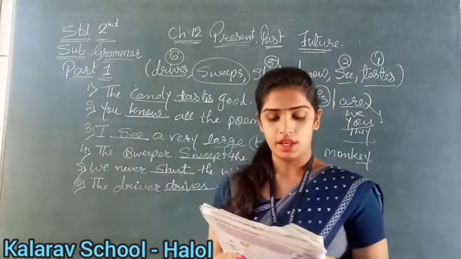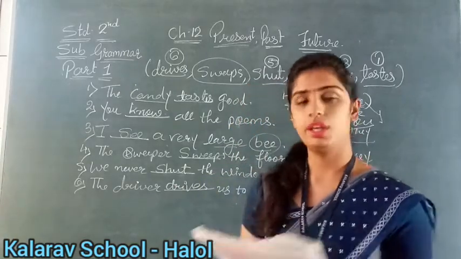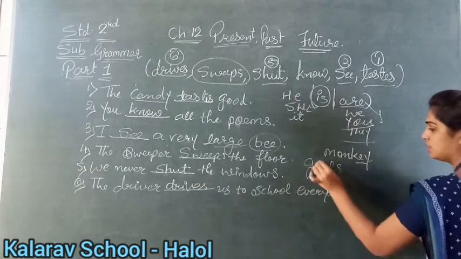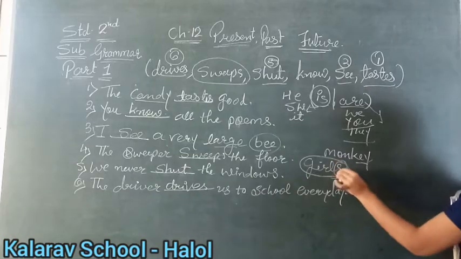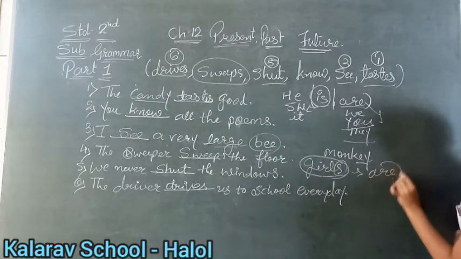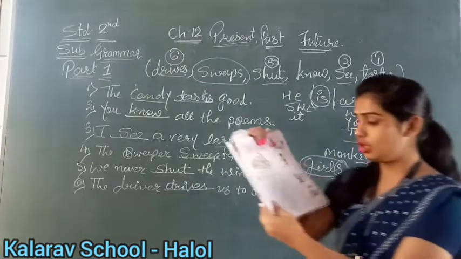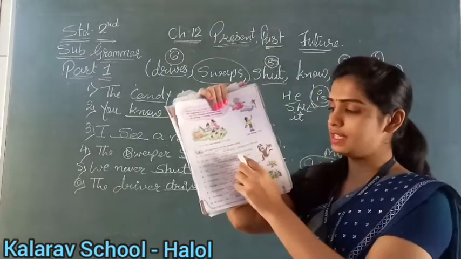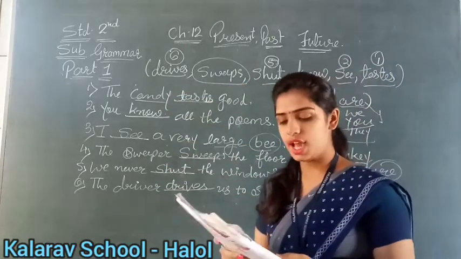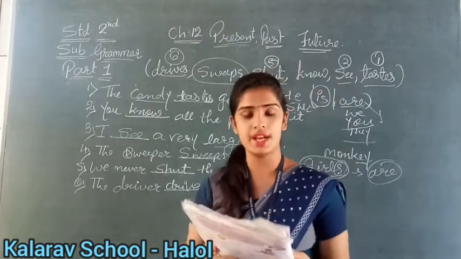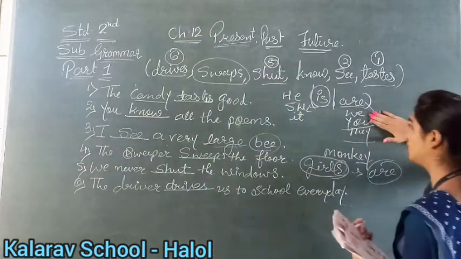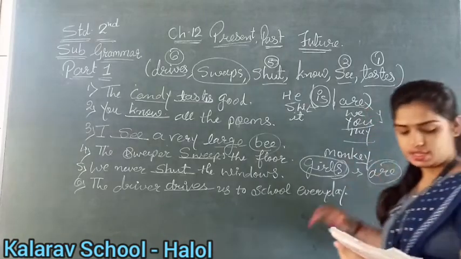Now see, second number. The girls blank on the stage. Now here it is again, what is it? It is girls. So girls means there are so many girls. Yes or no? So the girls are. See in your bracket. The girls are singing on the stage. Understood? Now see third number. We are studying for our test. Why are? Because it is written we. We means it is plural. So many people are there. So we are studying. Understood?